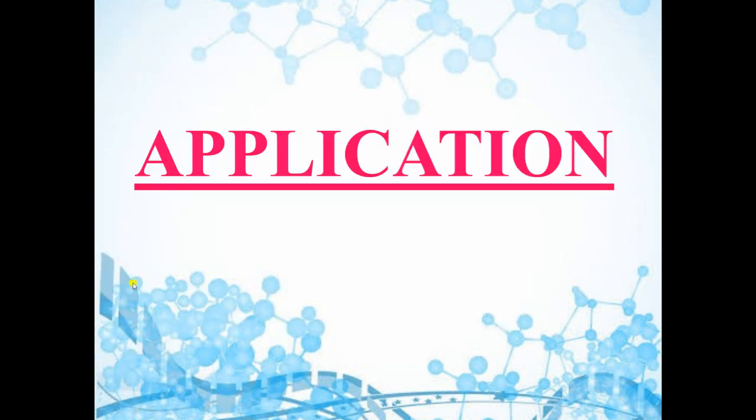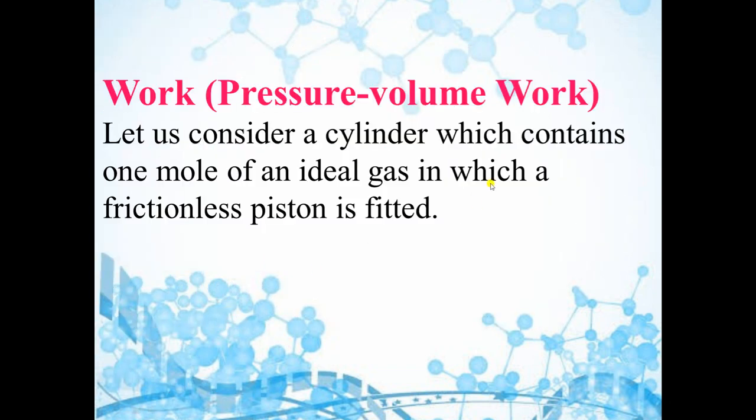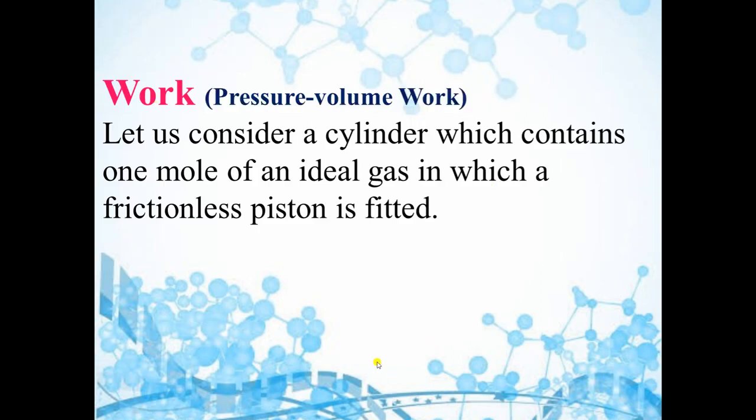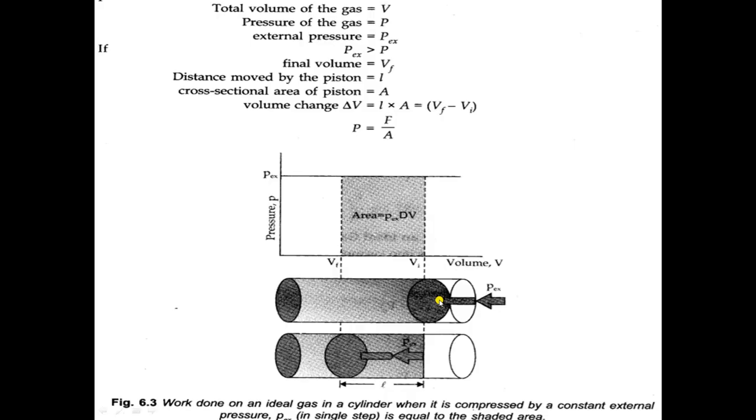Now here we will study some applications. The first one is pressure-volume work. So here we will take a cylinder and it contains 1 mole of an ideal gas. And a frictionless piston is fitted. You can see here in the diagram that this is the cylinder, and in the cylinder this is the piston. And the gas is filled here, and this gas is an ideal gas.